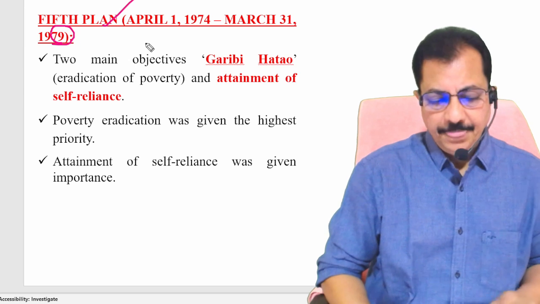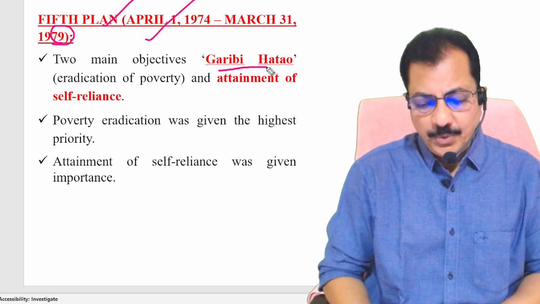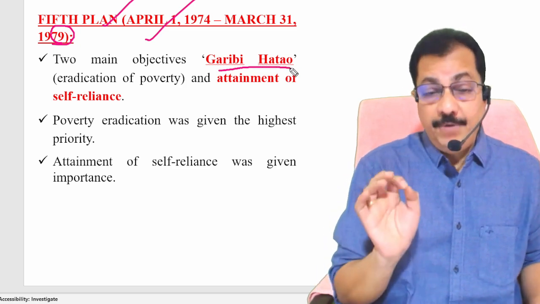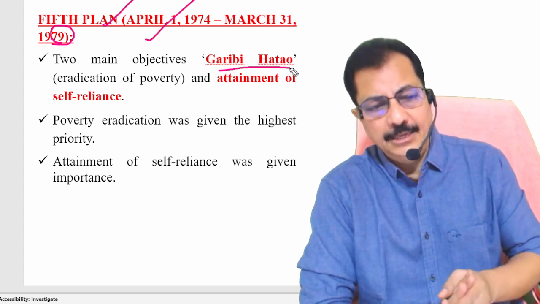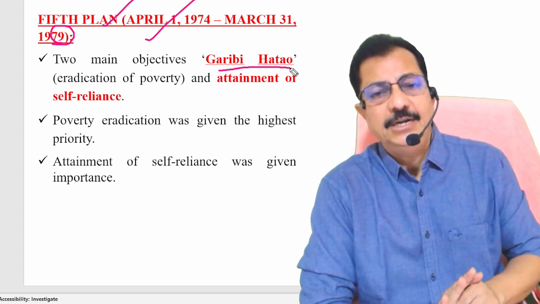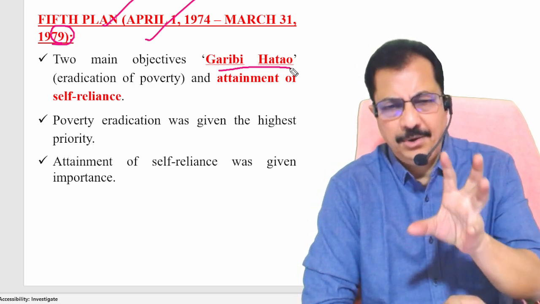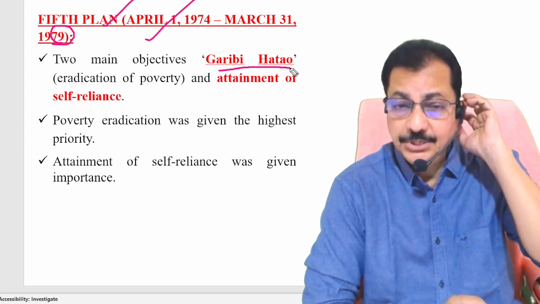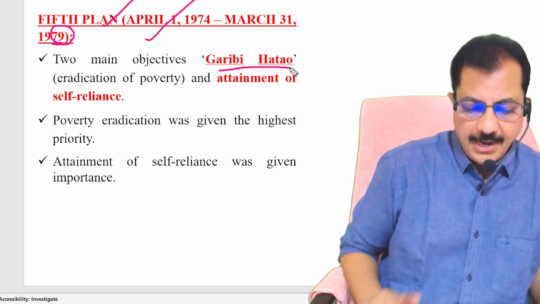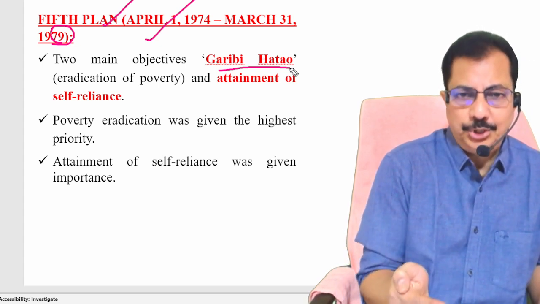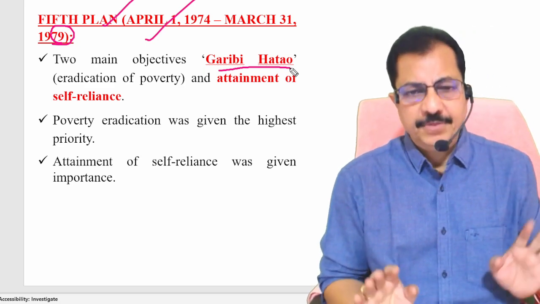Let's try to understand. When it comes to the fifth 5-year plan, the main objective was Garibi Hatao. This is a very important slogan with respect to Srimati Indira Gandhi during the 1971 election campaign. This slogan attracted a large number of people, and she got a thumping majority during the 1971 election, and that was made an objective, one of the two important objectives in the fifth 5-year plan.